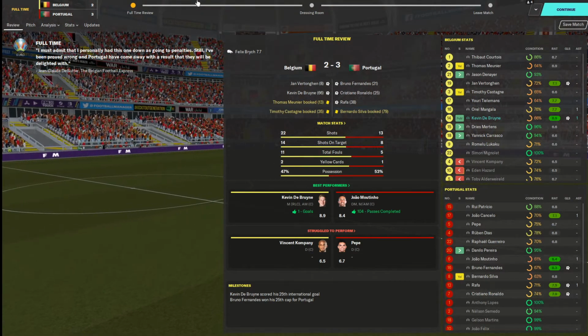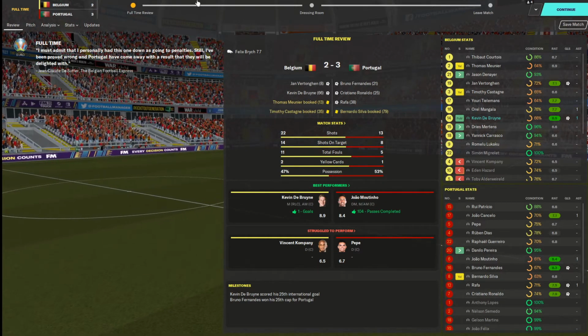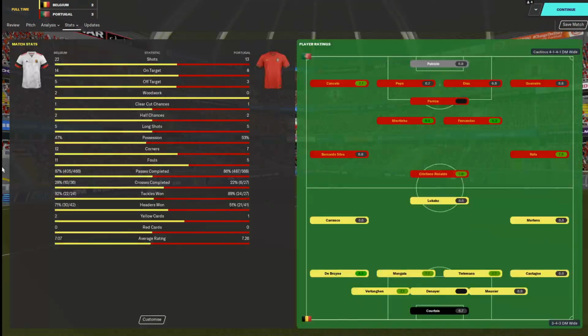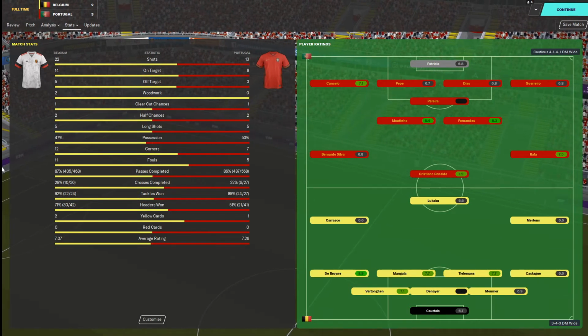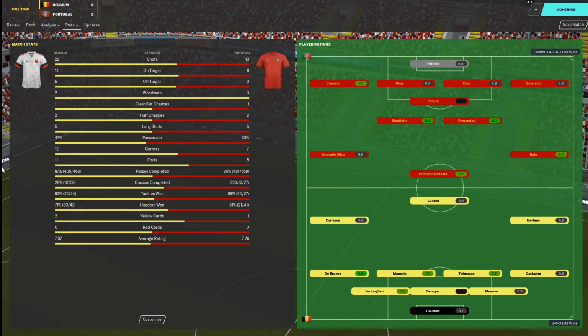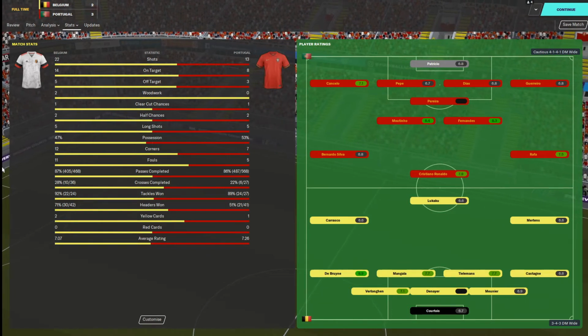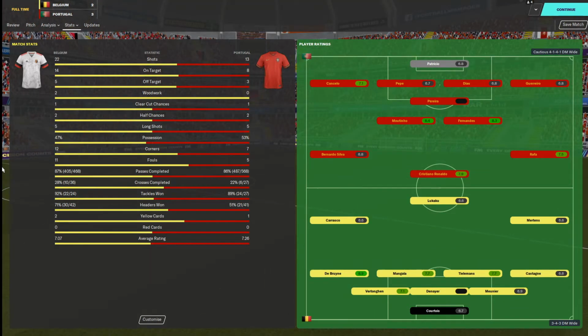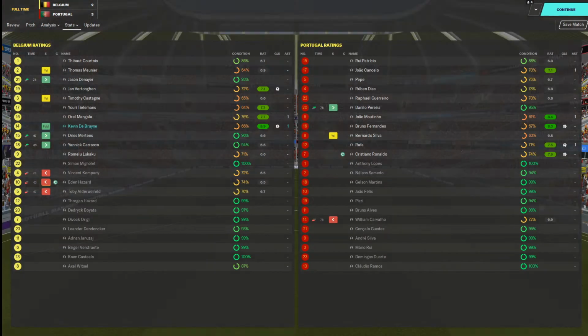They will get that trophy eventually. You know, it's just a matter of time. But yeah, today is not that day, or this tournament is not the one. I mean, looking at the match stats, chance-wise, it was pretty close. Portugal with a little bit more possession actually, and they were much better with the ball. Didn't have as many shots as Belgium, and some of those breaks were lethal. Like that long ball up to Ronaldo was fantastic from Rafa. So Portugal with no concerns going into the semi-finals. Hazard went off injured, but Belgium are out, so he won't be missing any semi-final matches.